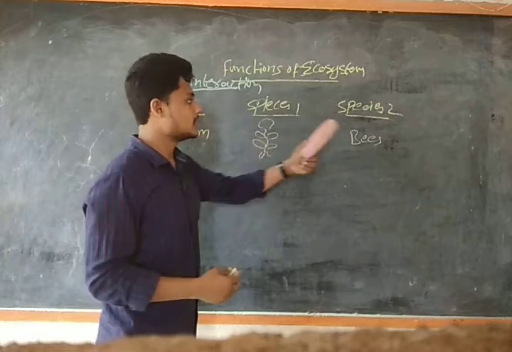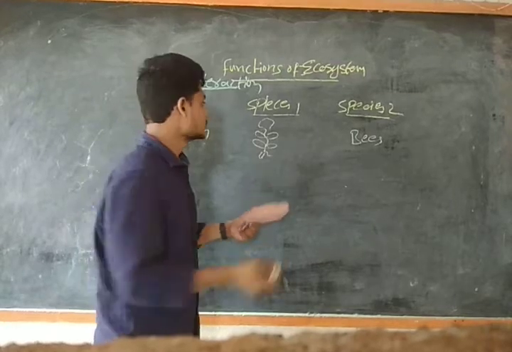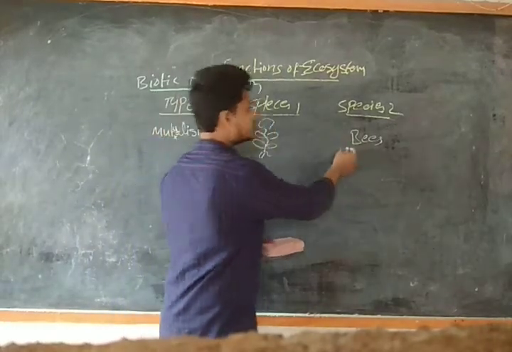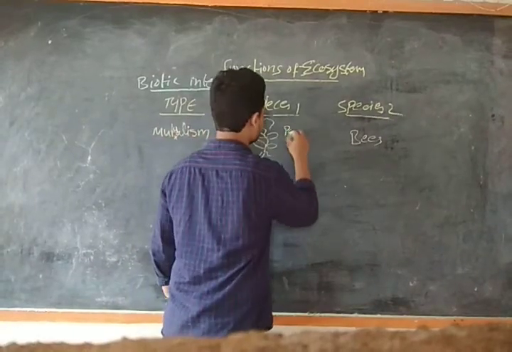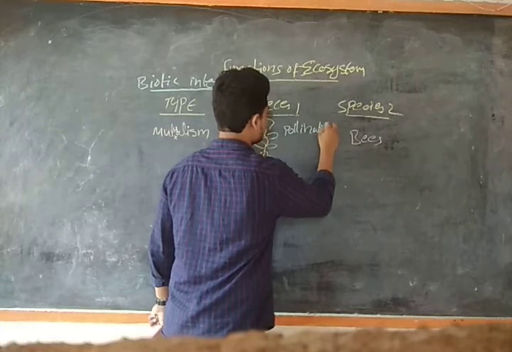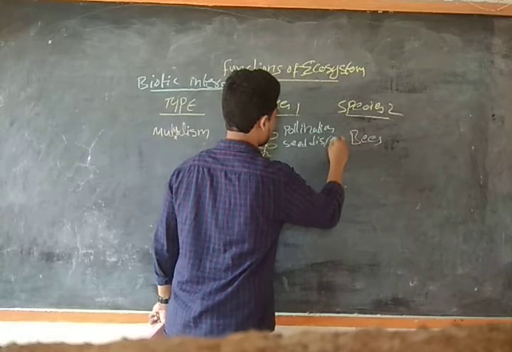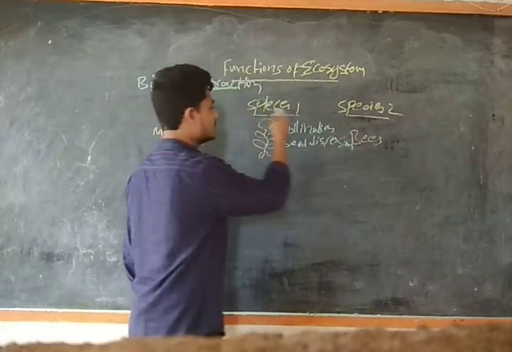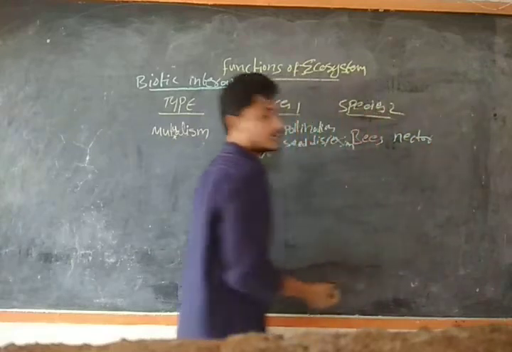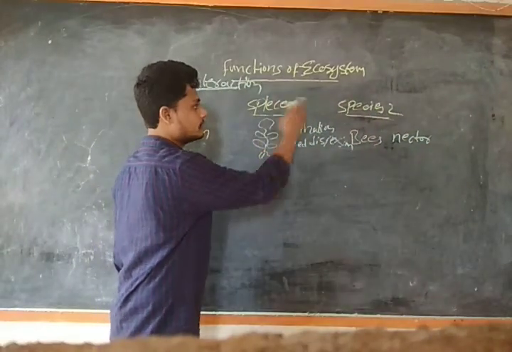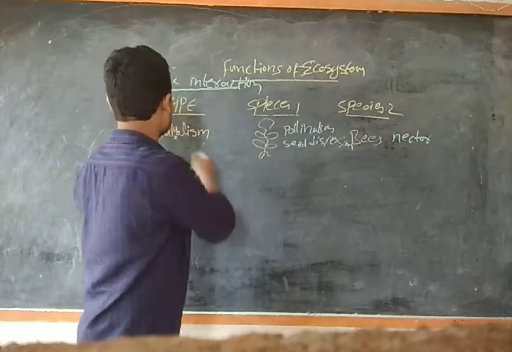This plant depends upon the bees for pollination and seed dispersion, whereas the bees depend upon the plant for nectar. In this way, species 1 benefits from species 2 and species 2 benefits from species 1. This is known as mutualism.